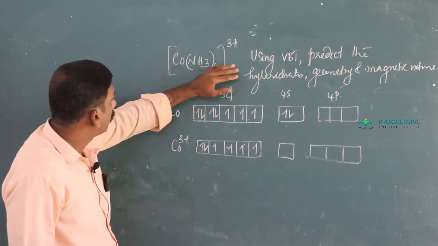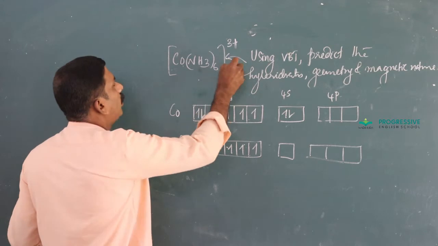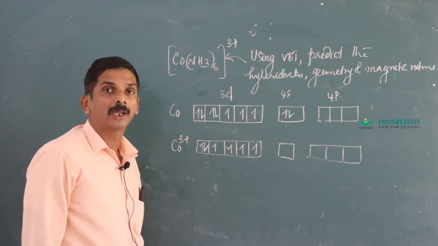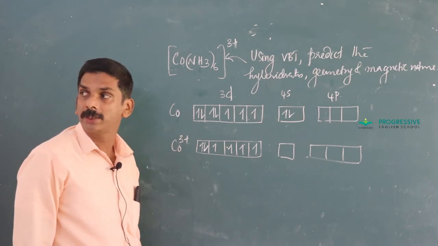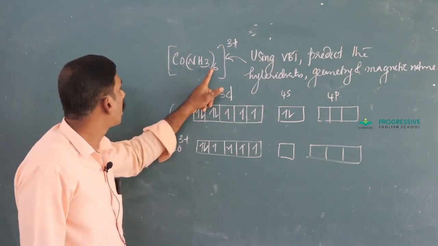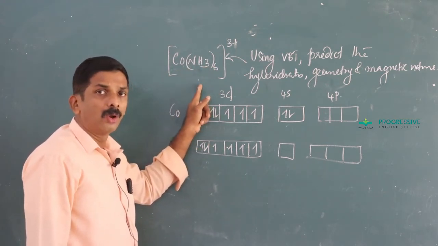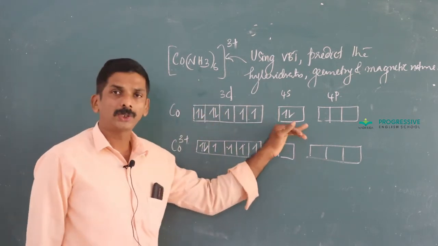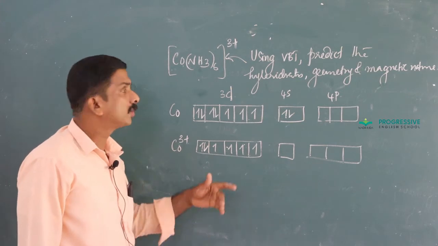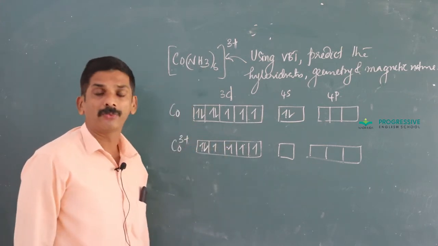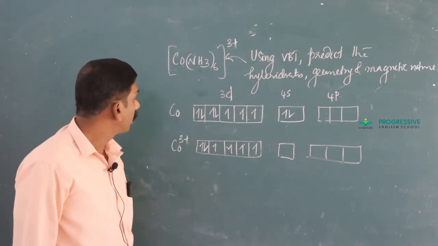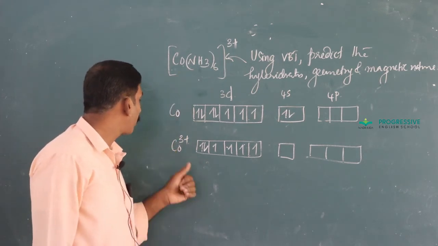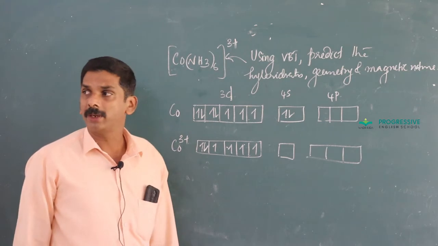The first question is asked like this: using VBT you have to identify the hybridization, geometry and magnetic nature of a given complex. For that, the complex is given. First you identify the central metal atom in the complex and represent the outermost configuration. And here you can also see that NH3 is a strong field ligand. Then identify the oxidation state of the central metal atom in the complex.